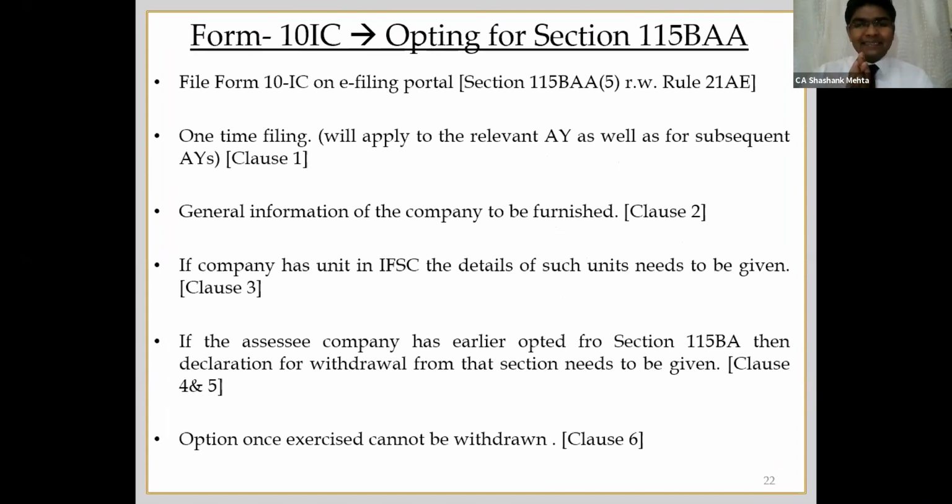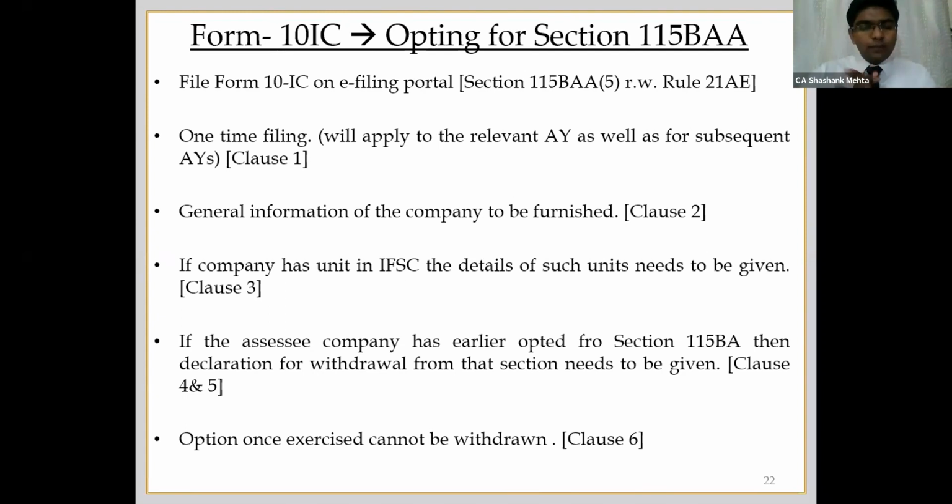What is 10IC? It is a form prescribed under Rule 21AE for opting under this scheme. So a very simple, very general form. Clause wise, I have indicated what the contents are. It has to be filed on the e-portal as you file the ITRs. It is a one-time filing. Once you file it, it will apply for that assessment year as well as the subsequent assessment years.